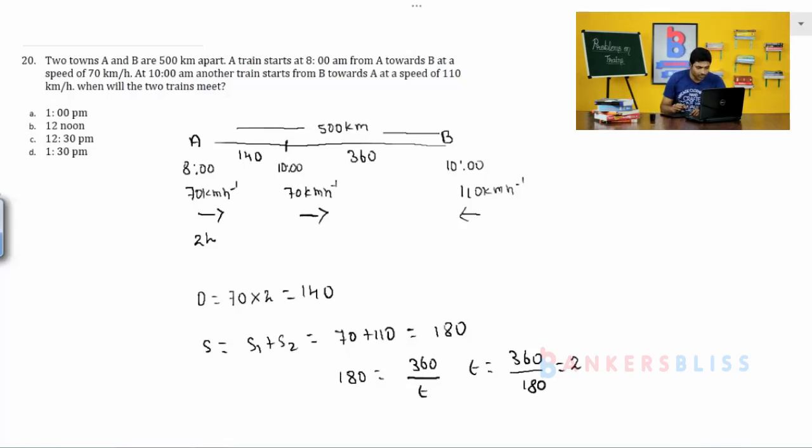So, 10 o'clock plus 2 hours is equal to 12 noon. So, at 12 o'clock in the afternoon they are going to meet each other. Therefore, option B is the right answer.